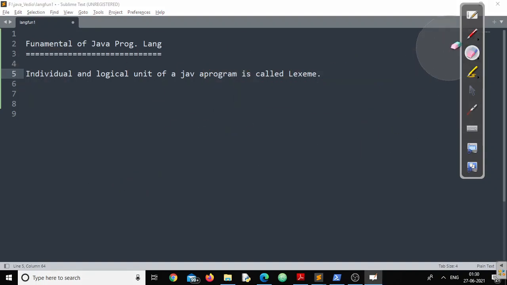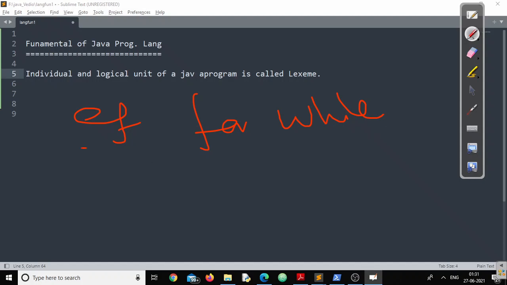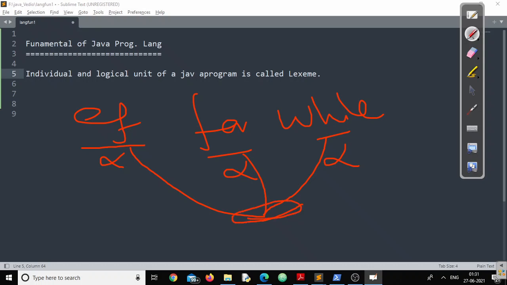Now let me write it here. I had written if, maybe for, maybe while, no problem. Now we are able to understand this is one lexeme, this is one lexeme, and this is one lexeme. Now listen very carefully. Can we group all these lexemes together? If I combine all these lexemes together, all these three belong to a specific category called keywords.